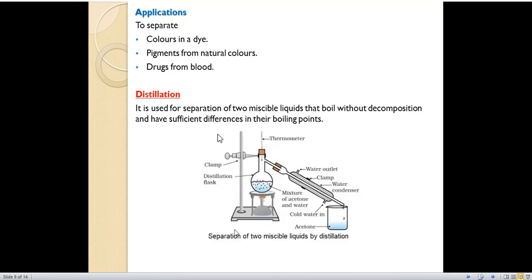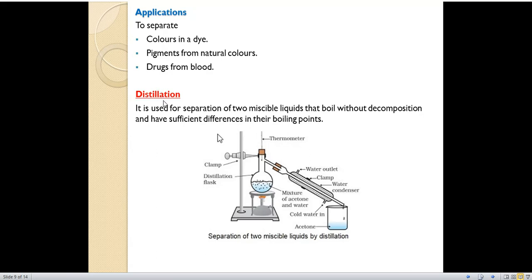What are the applications of chromatography? First, it is used to separate colors in a dye. Second, pigments from natural colors. We can separate the pigments from natural colors also. And third, we can separate drugs from the blood. Sometimes people are using drugs and those drugs go and dissolve in the blood, and we can separate that drug from the blood with the help of this chromatography technique.